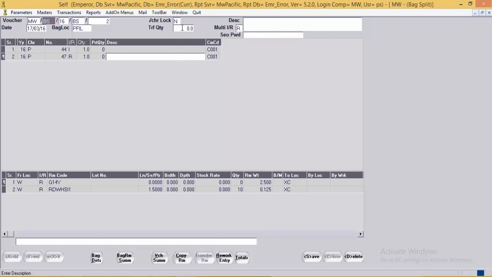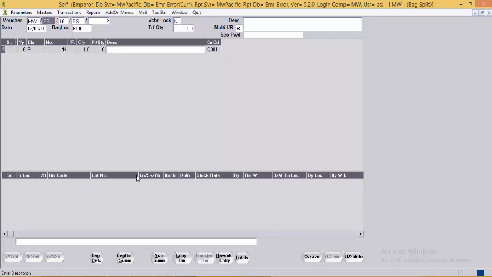Now we will take an example of transfer quantity. First I will delete this transaction. In the case of transfer quantity, user needs to mention the quantity over here. I have mentioned the quantity as 2.